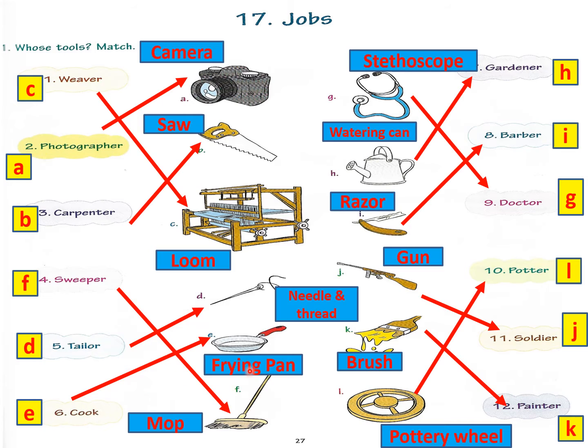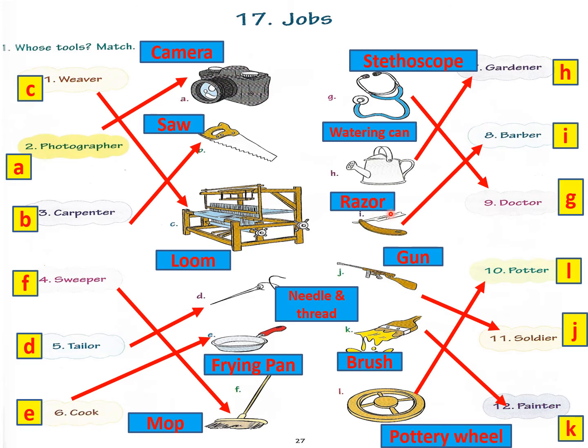Cook uses a frying pan, or only pan you can write. Then doctor uses a stethoscope. Gardener uses a watering can. Barber uses a razor. Then potter uses a pottery wheel. Soldier uses a gun. And painter uses a paintbrush. Okay, so I have written the names so that you know which tool is called what.